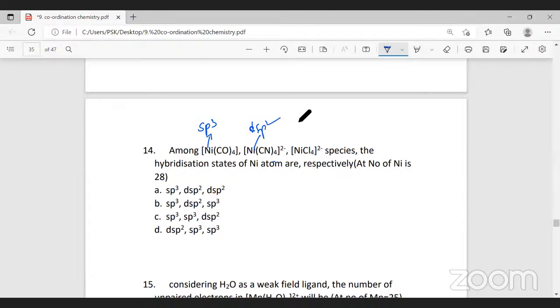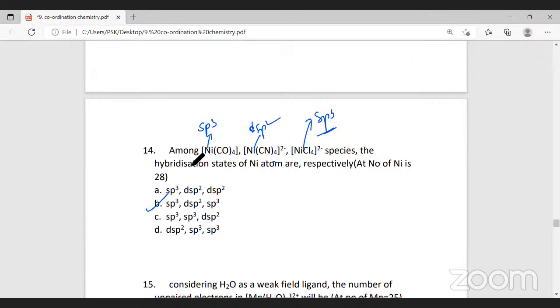Right. Now, coming to the third, [NiCl4]2-. This also undergoes sp3, tetrahedral. Therefore, the answer is option B. We worked out these questions, right? That is why I'm just giving the answer directly. All right. So the answer will be option B. You should write the electronic configuration of nickel, oxidation state of nickel, and lone pairs. All that you should check. All right. Next.